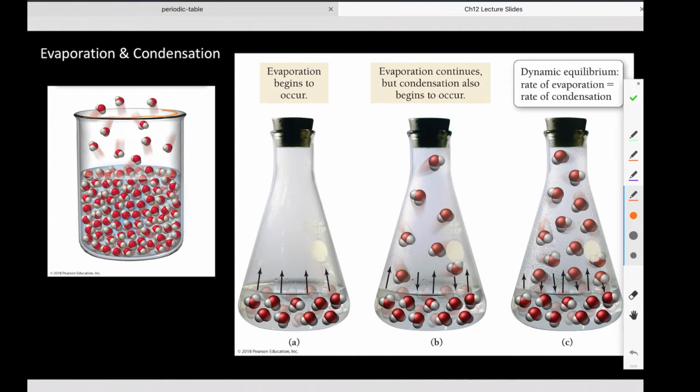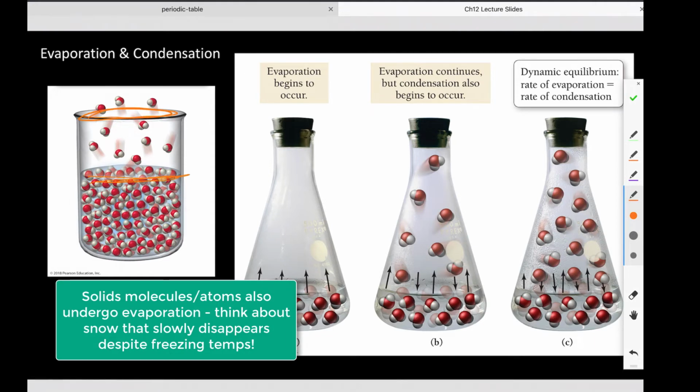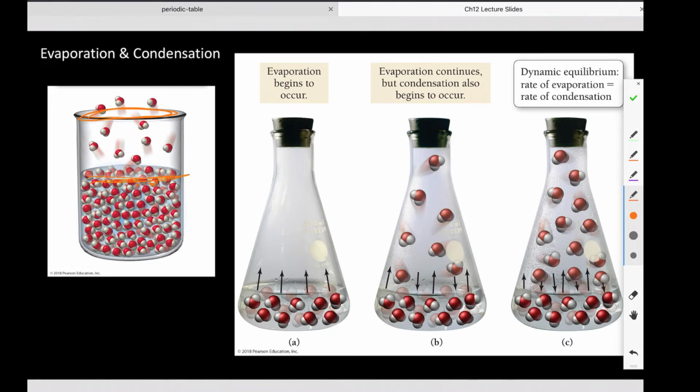So obviously, if any vessel is left open to the environment, and there is a liquid inside, over the course of time, what happens? Right, it's going to evaporate. Meaning that even at room temp, or just above freezing, because that's the only time it would be liquid, some of these molecules have enough kinetic energy that they are able to escape the liquid phase. They are able to overcome the attractions between each other such that they have enough energy to go into the gaseous phase. And those molecules leave, and because the vessel is open, they are able to escape, become part of the atmosphere, and not come back.